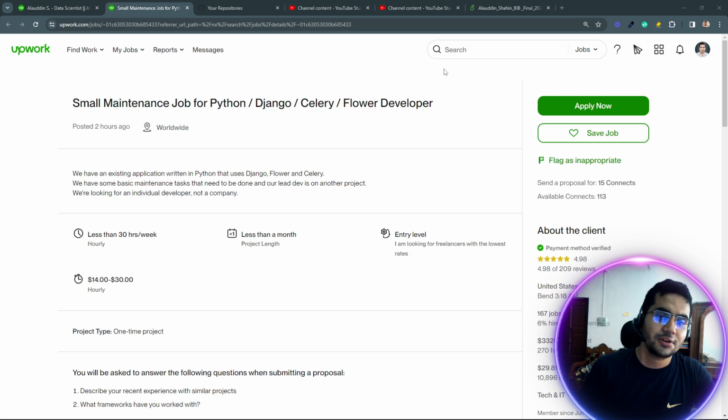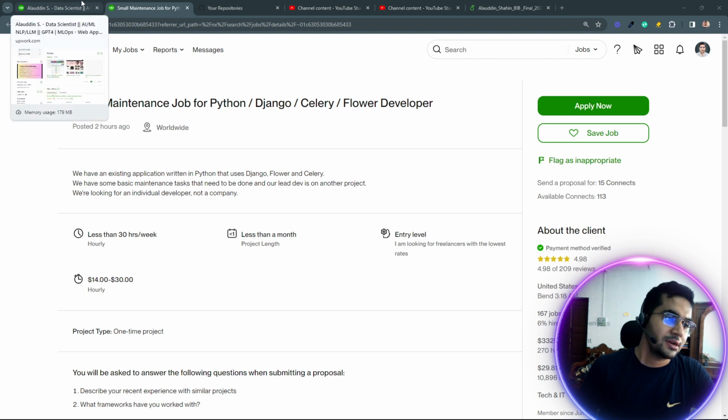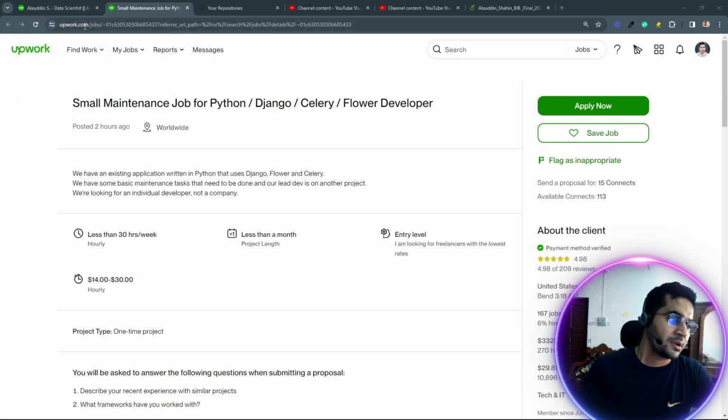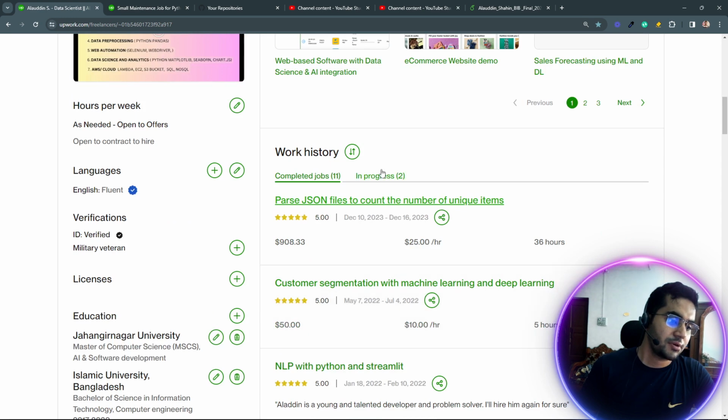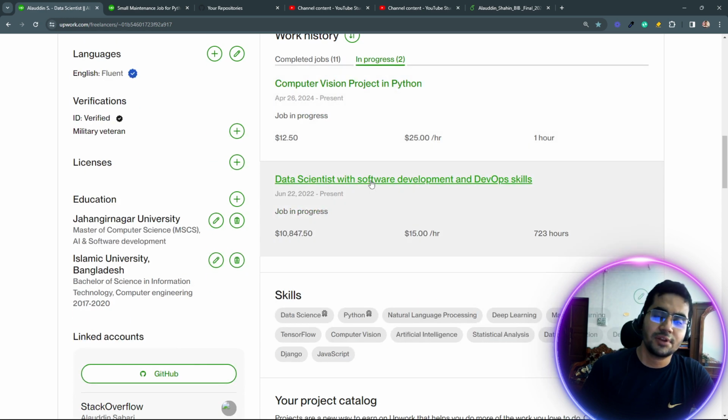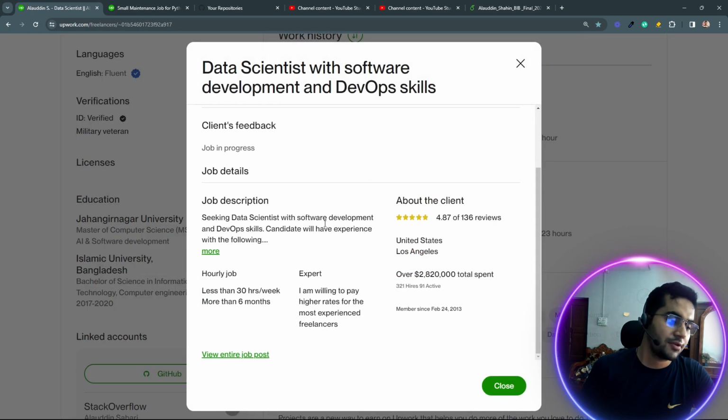So basically, I found my interest in your job post since I have done several projects on Upwork and also outside of Upwork with Django, Celery, and more on Flower, monitoring the application and also task and queue management with Flower. And basically, I have done a big project for a real estate company. Just recently finished these projects and maintained the application on the cloud.